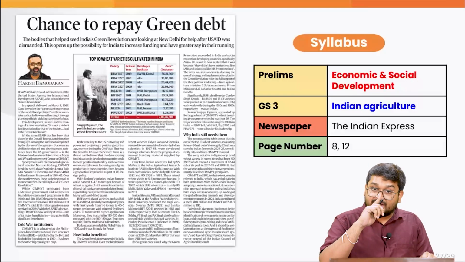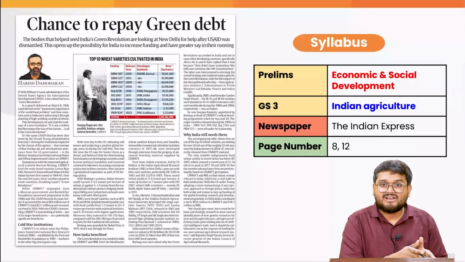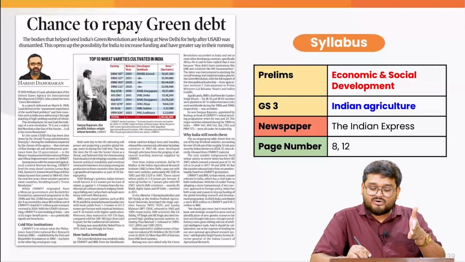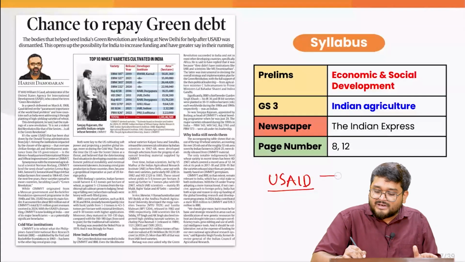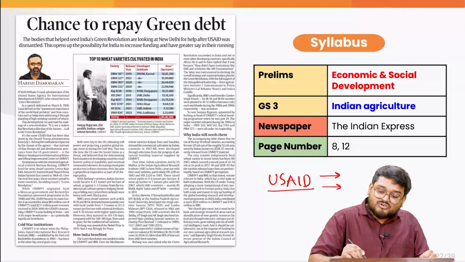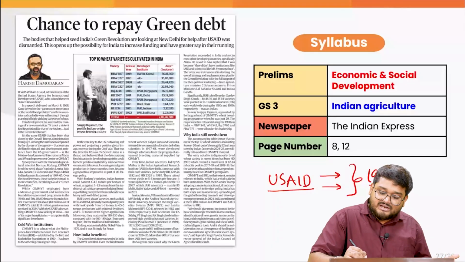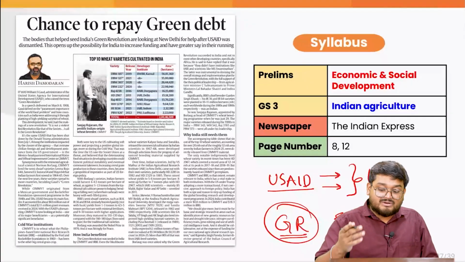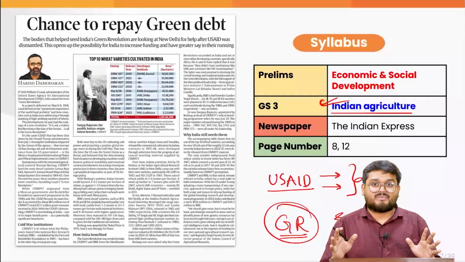So this is where we have to talk about the recent actions of the Donald Trump administration in scrapping the aid, or say the grants, the financial support that it gave to USAID, which runs so many important welfare schemes for the US and also for the rest of the world. India actually benefited from the same back in the 1960s when we started the Green Revolution. So we'll be looking at it from that perspective here, because this is extremely important for the Indian agricultural aspect, for the mains and also from the prelims perspective.